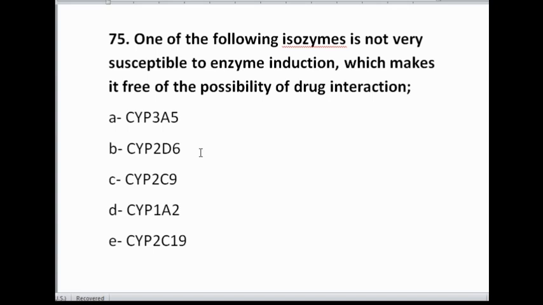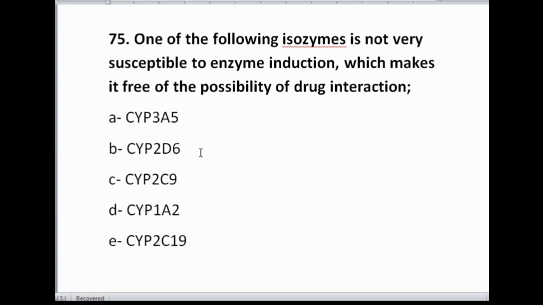If a drug is not inducing or inhibiting a certain cytochrome P450 enzyme, then a drug interaction with that drug is not very much possible.